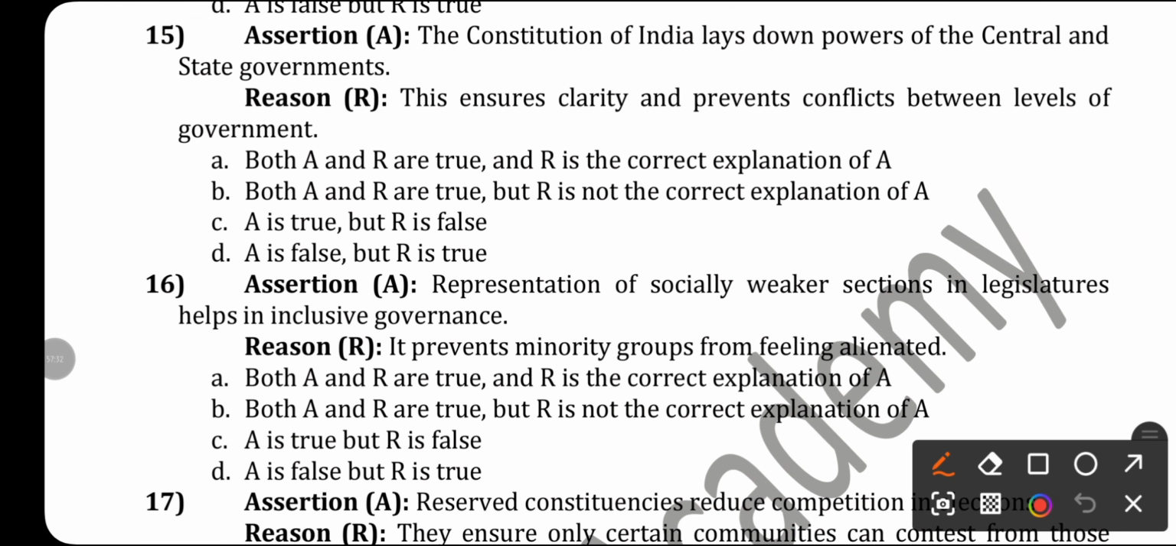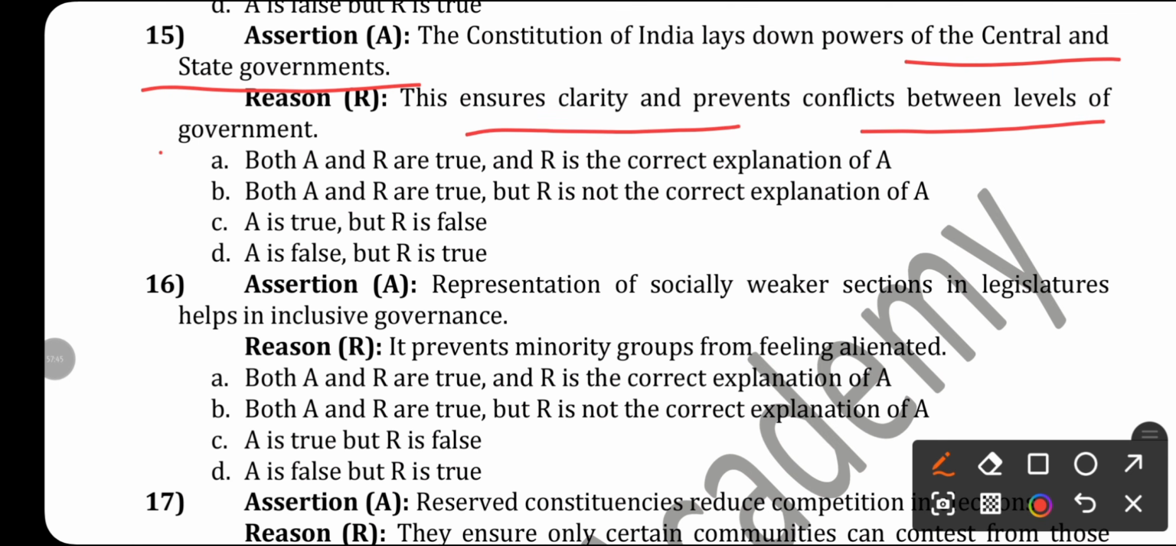The Constitution of India lays down the powers of the central and state governments. Yes, it mentions each under the union list and under the state list. This ensures clarity and prevents conflict between levels of government. Both A and R are true. R is the correct explanation of A.